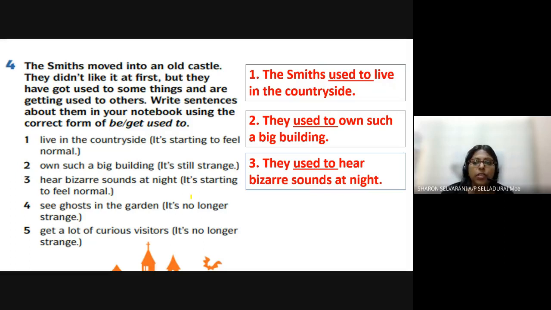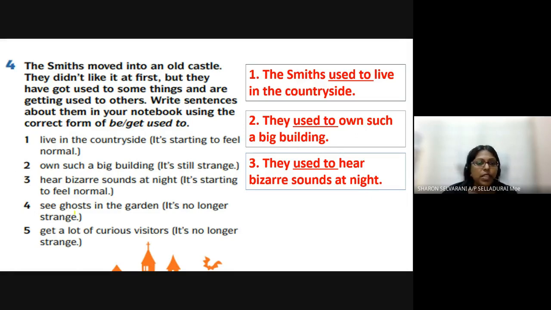I'm just giving you the first section of the sentence. It's starting to feel normal, so you can add one more sentence. They used to hear bizarre sounds at night, but now they are so cool about it. They are so used to hearing it and they are fine with it.